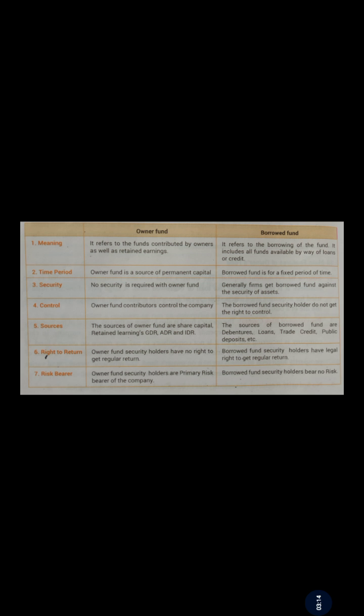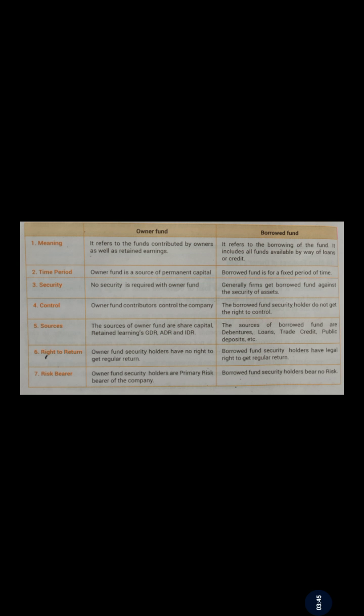Right to return. Owners fund get back their capital only in case of winding up. And secondly, they have no right to get a regular return. In case of losses, they will get nothing. But borrowed fund providers get a regular return on their funds. They get regular interest, and they get their principal amount also after a fixed period.